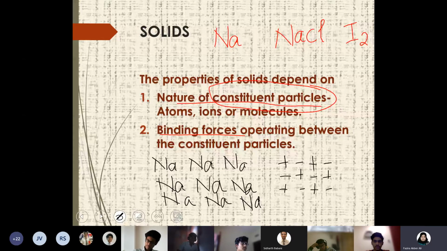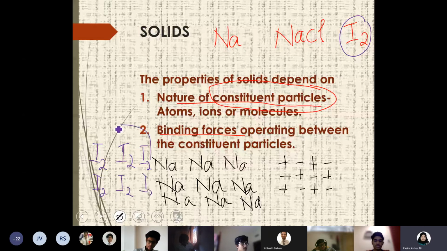Sodium is a metal, which is also a solid, but is made up of atoms. But when you come to iodine, iodine is a molecular solid. Molecular solid means a solid which is made up of molecules. So iodine is a molecule I2. There will be a lot of I2 molecules arranged in the lattice to form iodine in solid state.